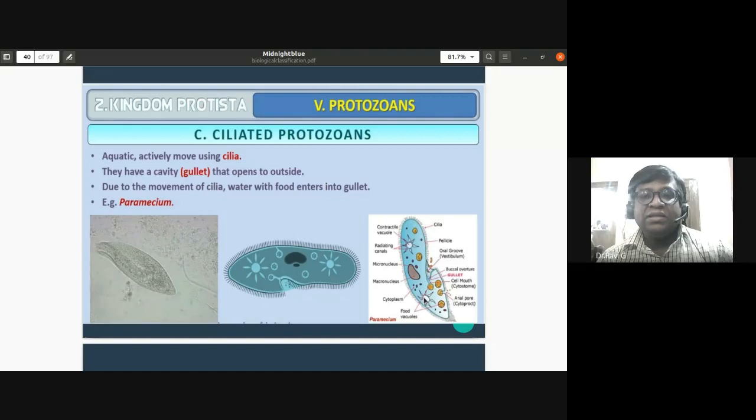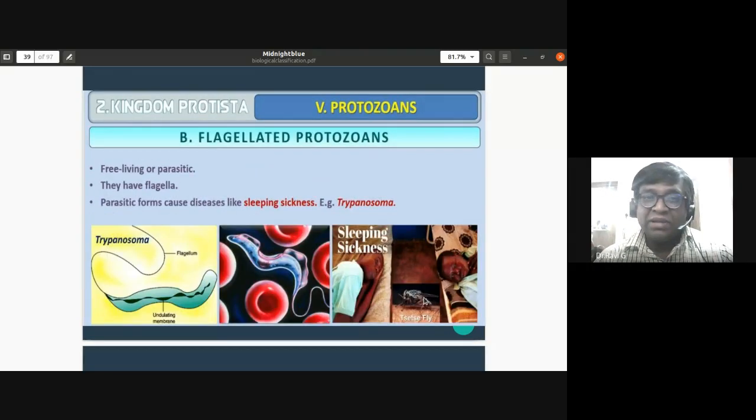So the next one is the ciliated protozoans. Before that, I would also like to say in flagellated protozoans, you have Leishmania donovani, which causes Kala Azar. They have not spoken about that. Kala Azar is black fever. In the Indian continent, you can notice this Kala Azar or black fever, which is caused by a protozoan called Leishmania donovani. Even they have a locomotor structure as flagella.